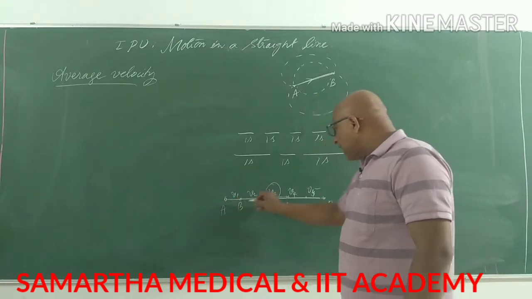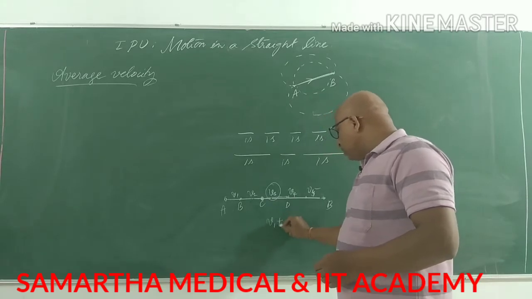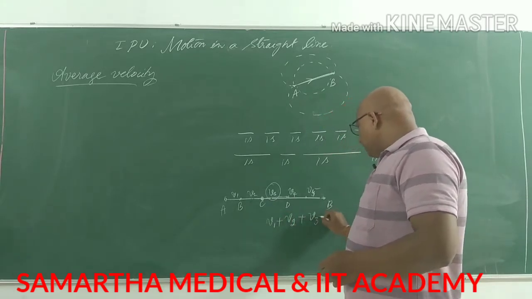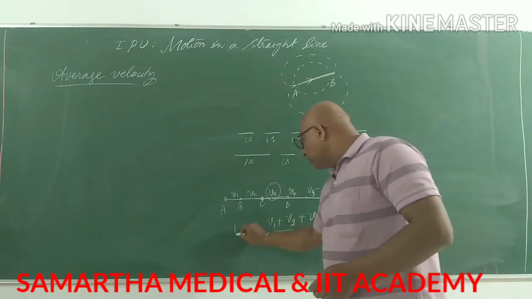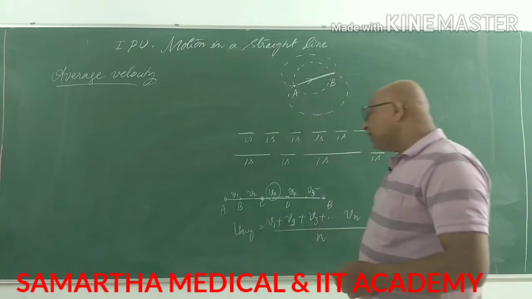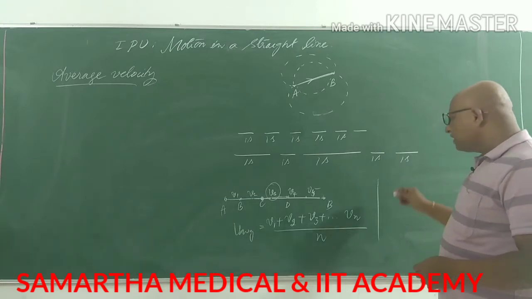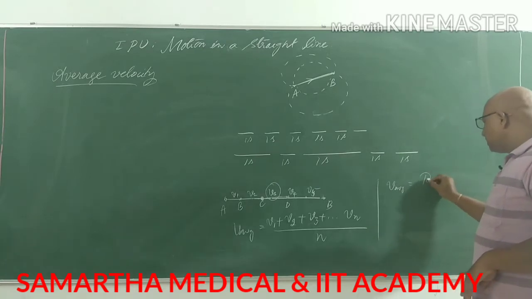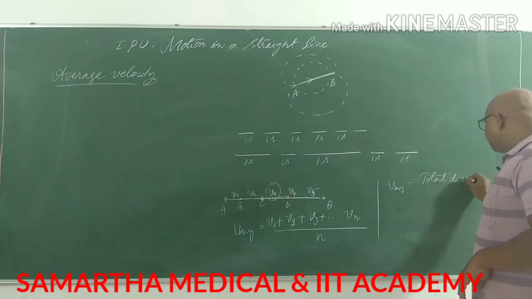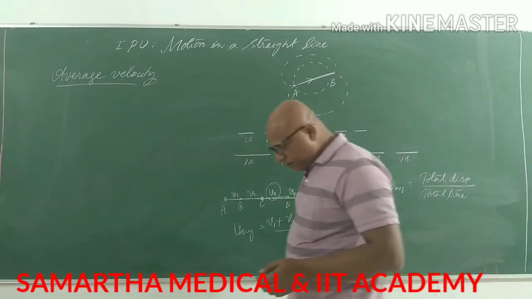While calculating the average for the whole journey, we will do V1 plus V2 plus V3 up to Vn, whole divided by n. If you do, you will get average velocity. This is your regular method. But another method we have explained here is that the average velocity can also be explained as total displacement by total time. So this is the revision of what we have found.